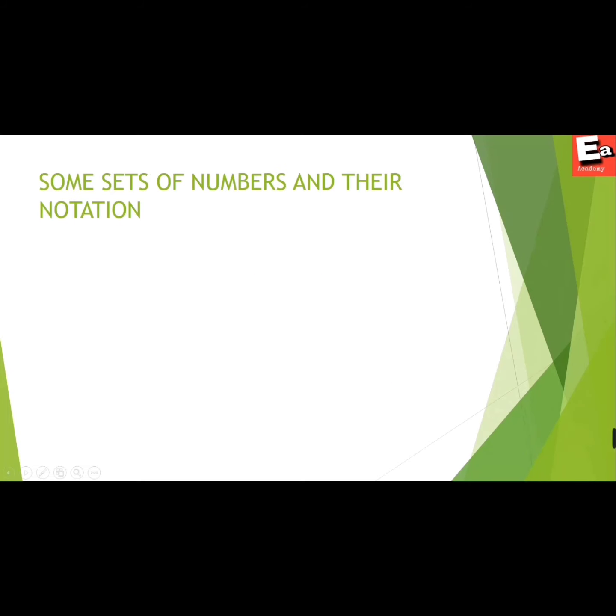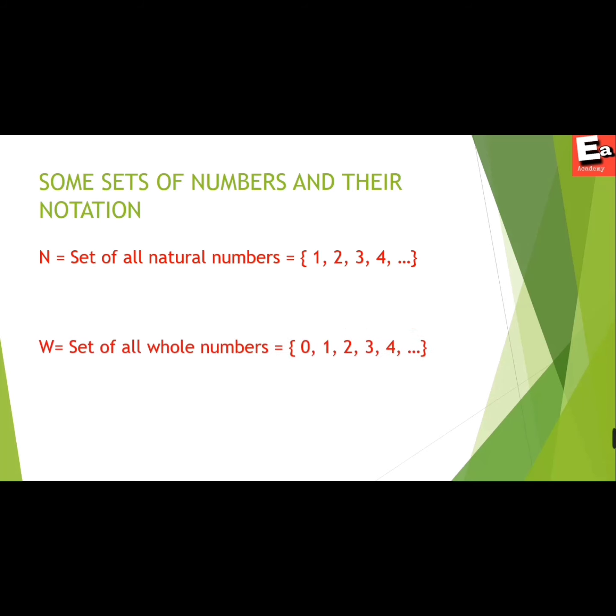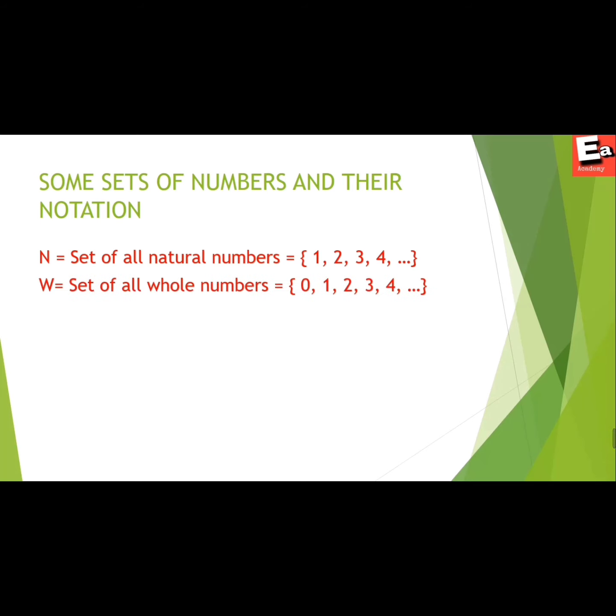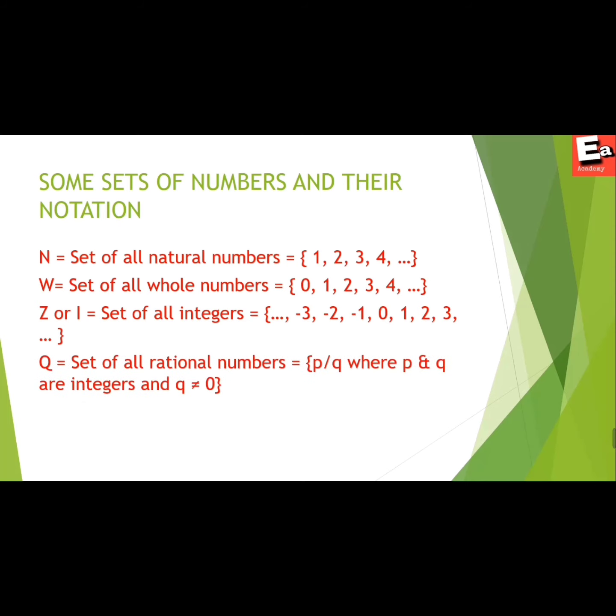In set theory, we have to use some notations. They are like capital N, where capital N means set of all natural numbers. If you find capital W in a problem, that means W is the set of all whole numbers. Like that, capital Z means set of all integers and capital Q means set of all rational numbers.